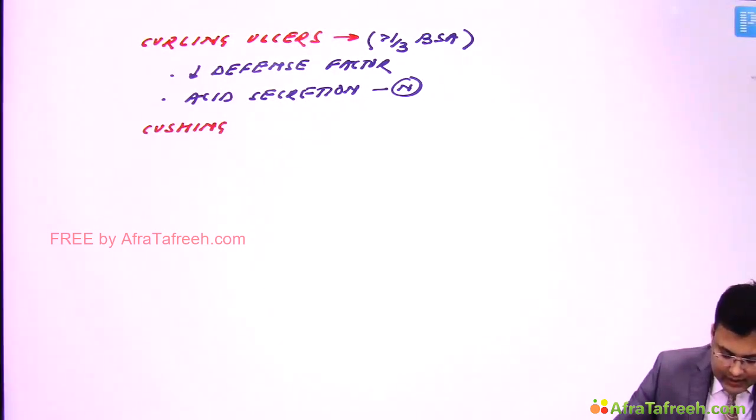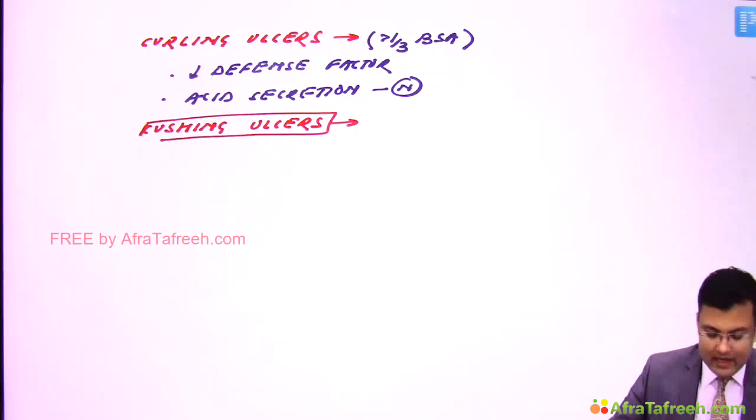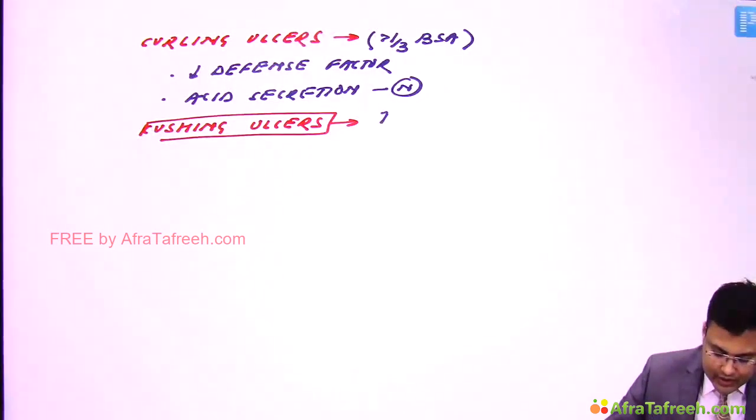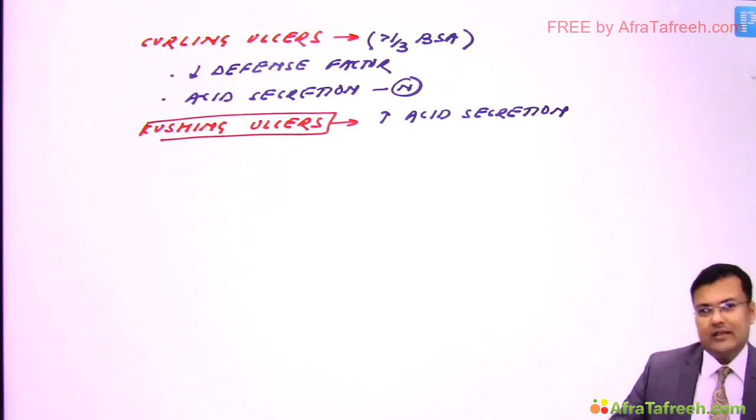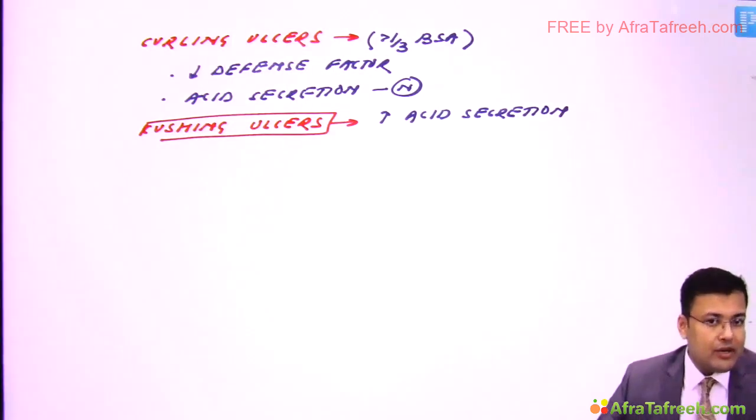Cushing ulcers are seen in head injury patients, and here it is associated with increased acid secretion. Clear? So these are the important points related to the pathophysiology in burns.